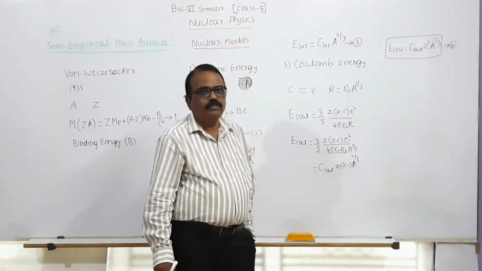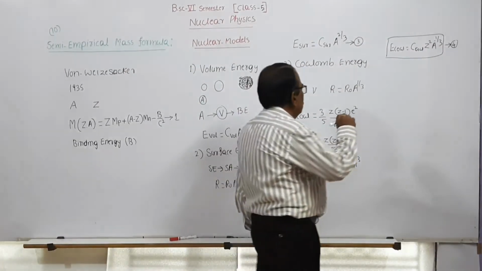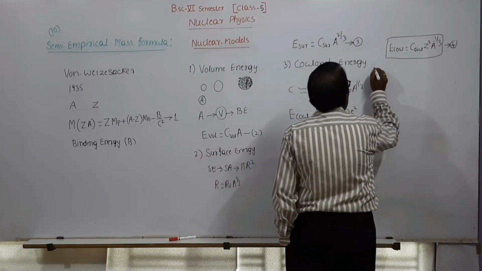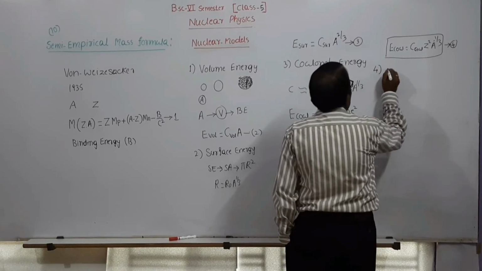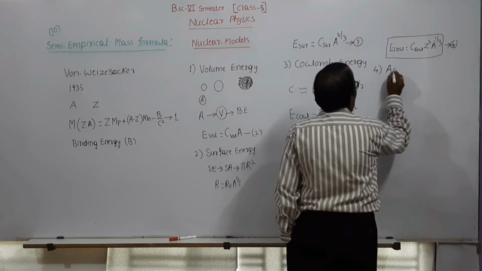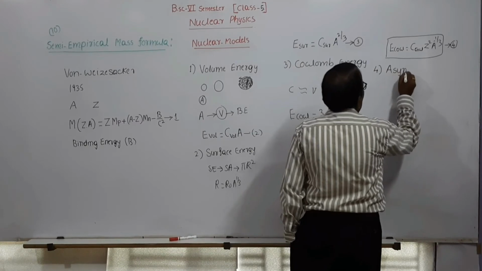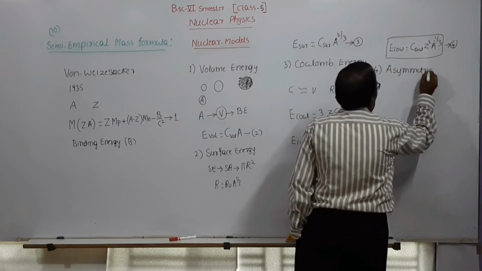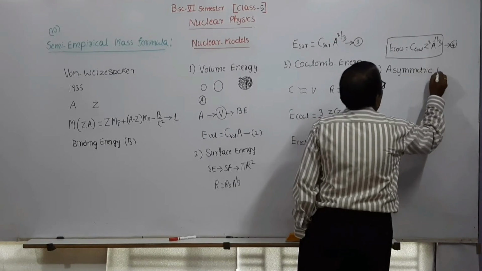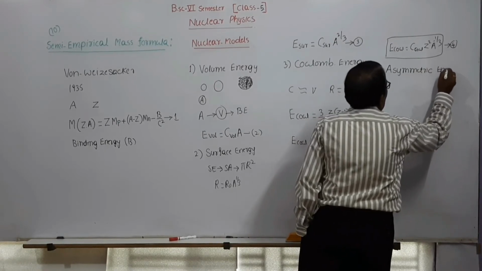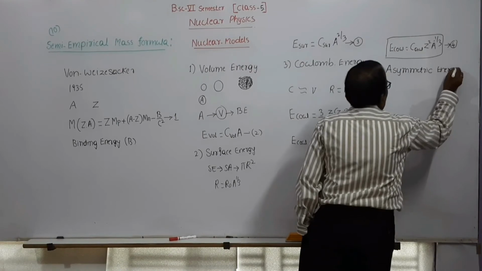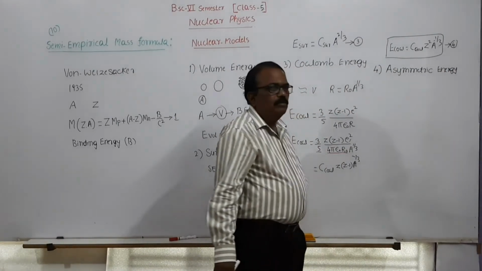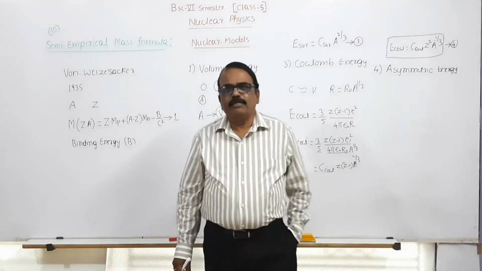Next we have to discuss the fourth one, asymmetric energy. So what is this asymmetric energy?